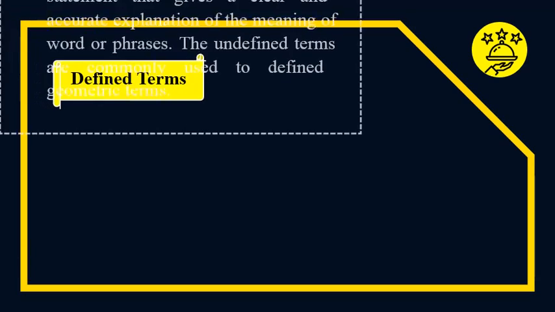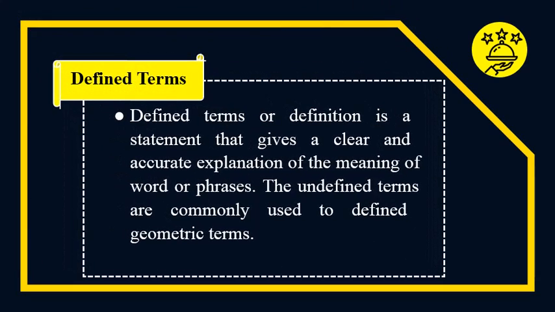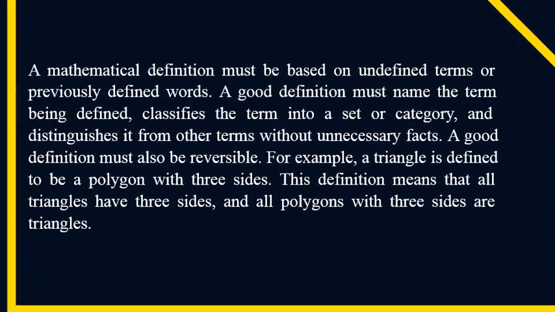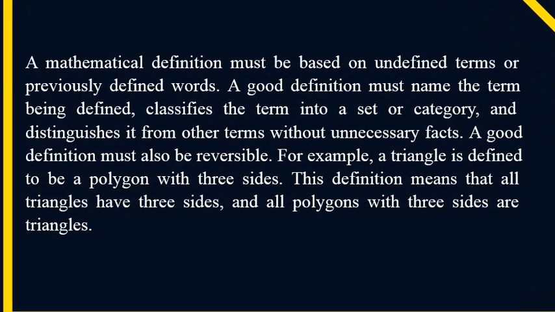Defined terms. A defined term, or definition, is a statement that gives a clear and accurate explanation of the meaning of a word or phrase. The undefined terms are commonly used to define geometric terms. A mathematical definition must be based on undefined terms or previously defined words.